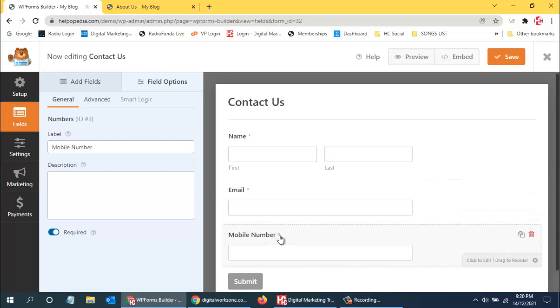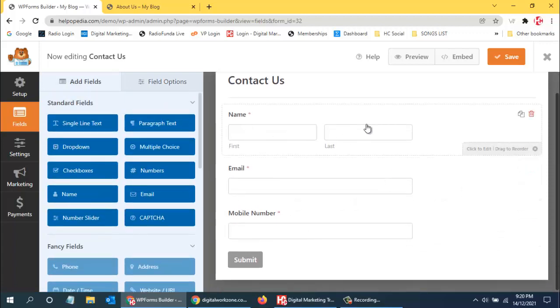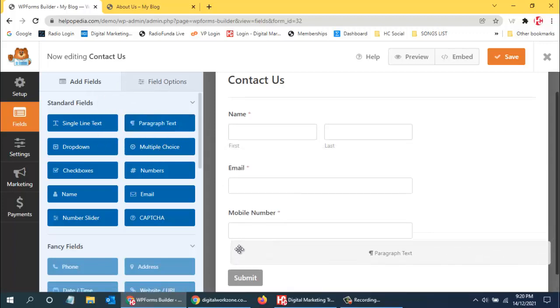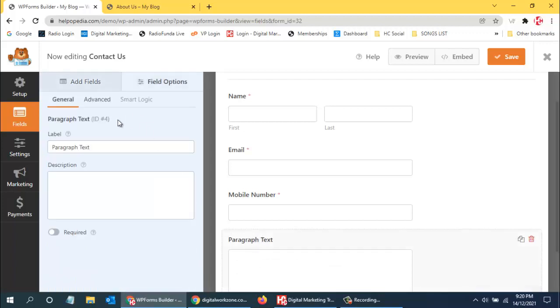And after that again I can go back to add field. So I've got first name, last name, email, mobile number, and then say people want to send a message. So we need to add this paragraph text from here. So I'll drag this paragraph text and put it over here, and there I can write your message. So then people can write their message and send it to us.